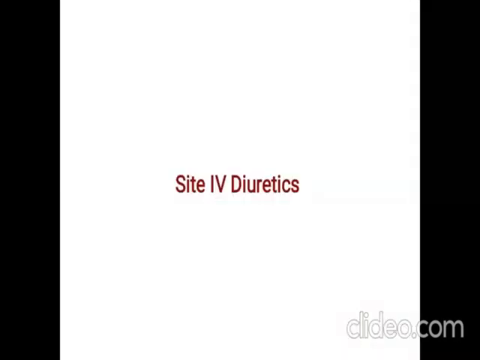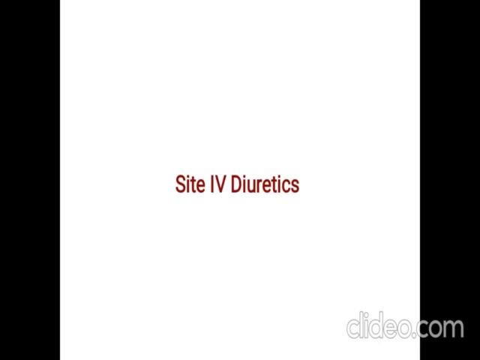We cannot replace this group, and mainly the NH2 group must remain in the NH2 form. We cannot substitute the hydrogen present on the NH2 by any other group, like an alkyl group, any other cycloalkyl group or aromatic groups. The NH group at this position is more acidic as compared to the NH2 which is present at the 7th position. The next class is site 4 diuretics.